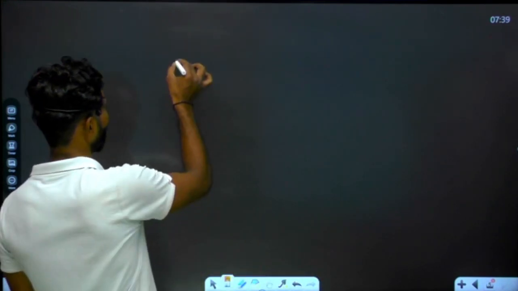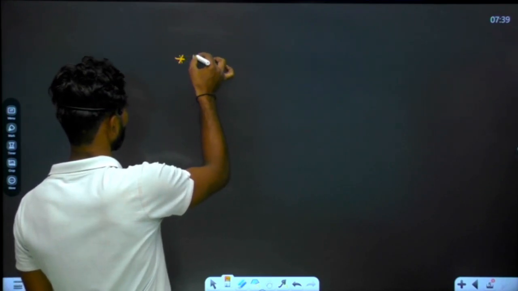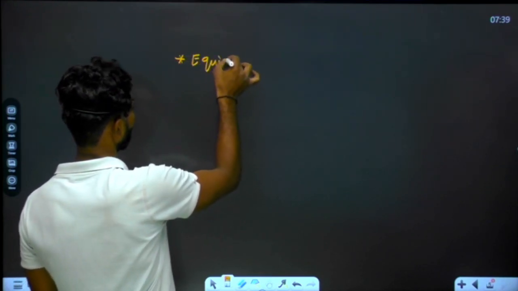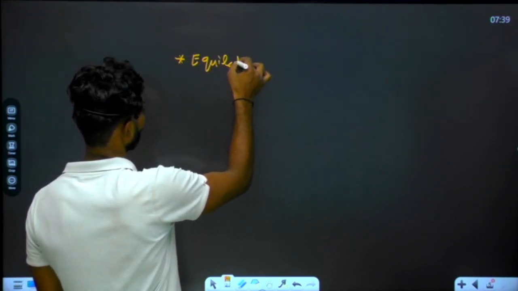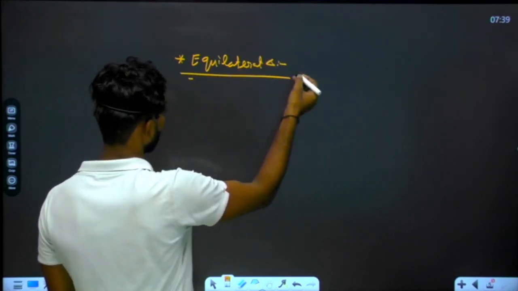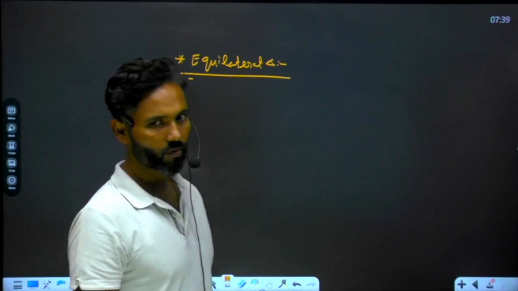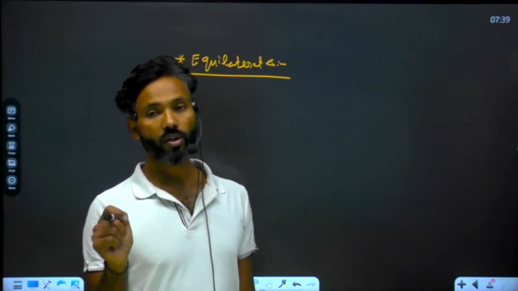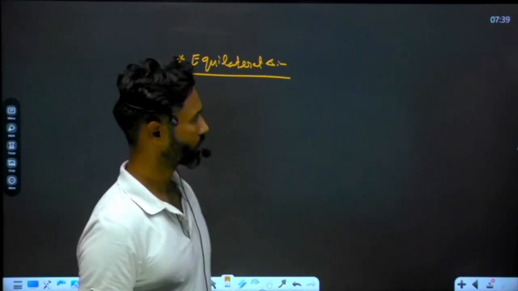Now we will discuss a few things related to the equilateral triangle only. You already know what an equilateral triangle is. An equilateral triangle is a triangle in which each side and each angle is equal. It means each angle will be equal to 60 degree.